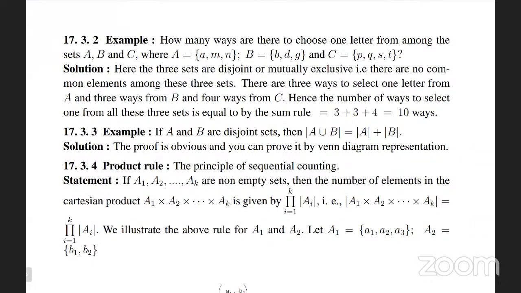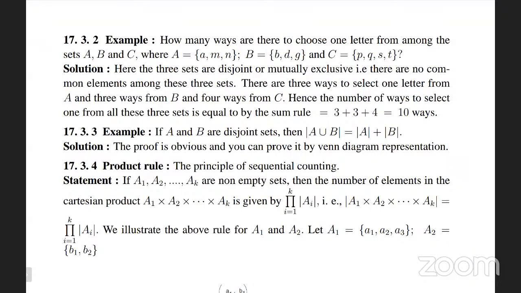There are 3 ways to select one element from A, 3 ways from B and 4 ways from C. So the number of ways to select one from all these 3 sets is 3 plus 3 plus 4 equals 10 ways. This is called the addition rule for mutually exclusive events. Mutually exclusive means there is nothing in common, that is, disjoint sets.